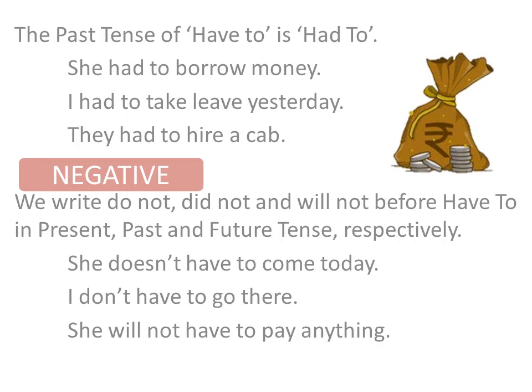Okay. Next, the past tense of have to is had to. She had to borrow money. I had to take leave yesterday. They had to hire a cab. So here also it is conveying the necessity of something, but in the past tense.